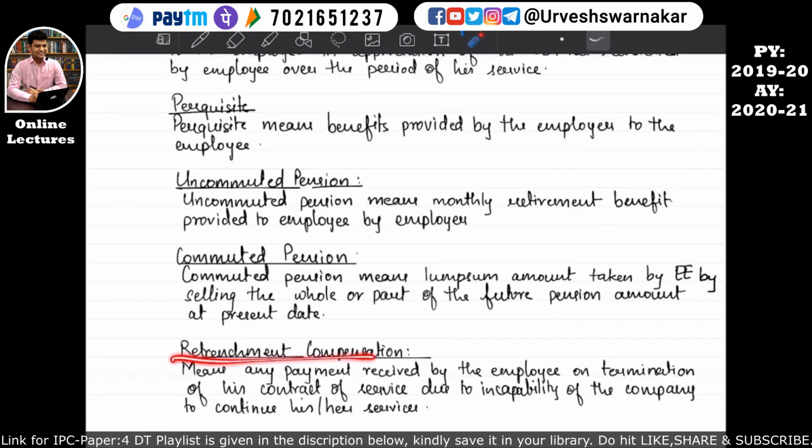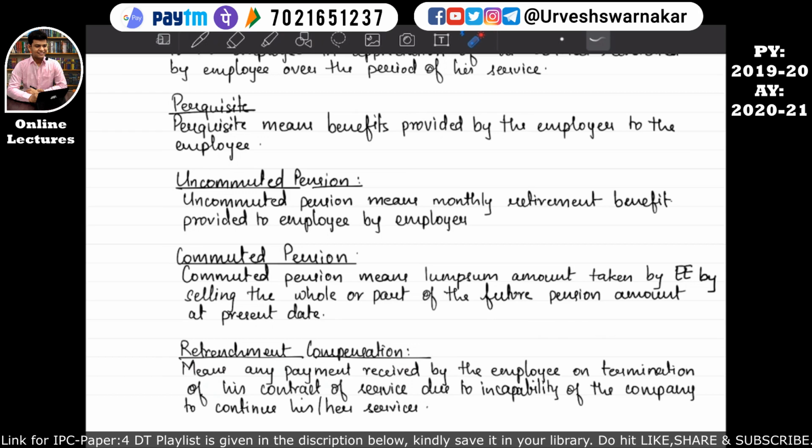At the bottom, retrenchment compensation is there. Retrenchment compensation means any payment received by the employee on termination, that is cancellation of his contract of service, due to incapability of the company to continue his or her service. That means the company becomes incapable of keeping or hiring this employee, but the company and the employee both had a contract. Since the company is terminating, that means cancelling the contract of service of this assessee, the company is paying this assessee a retrenchment compensation. I hope this is quite clear to you.